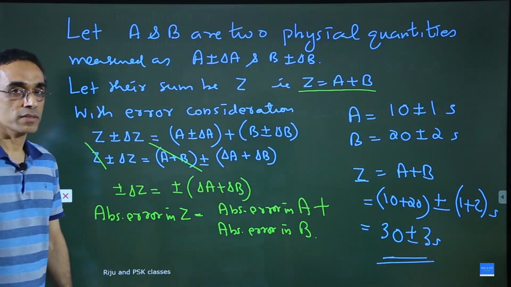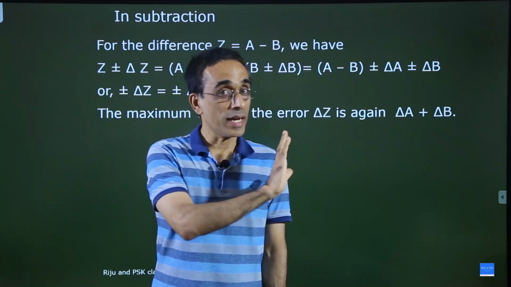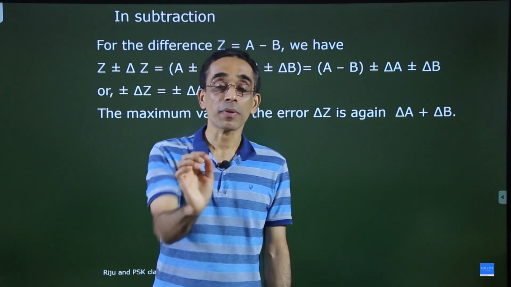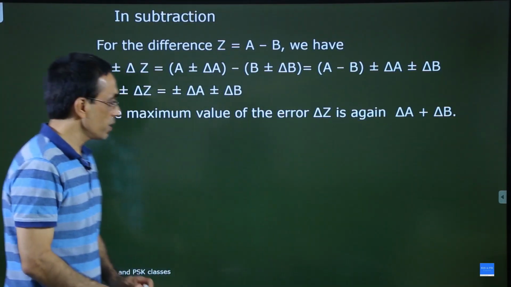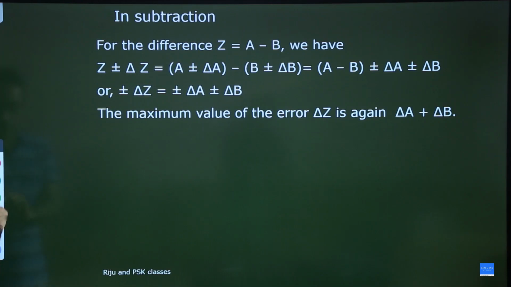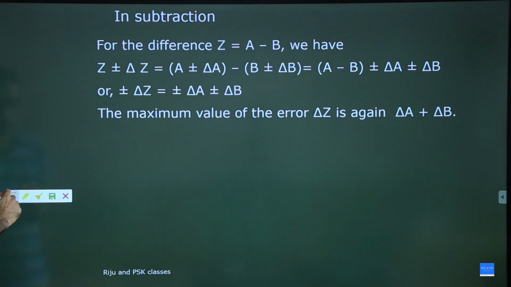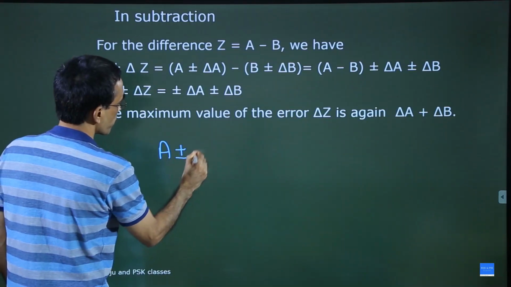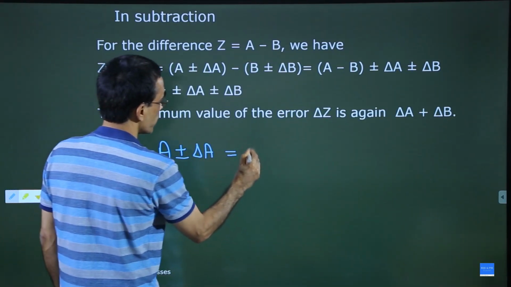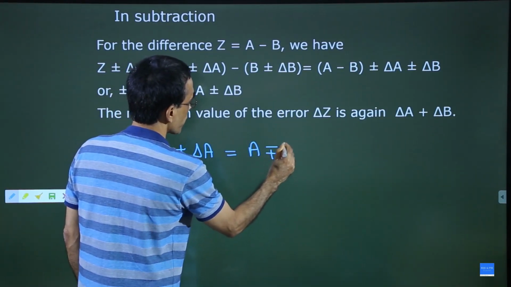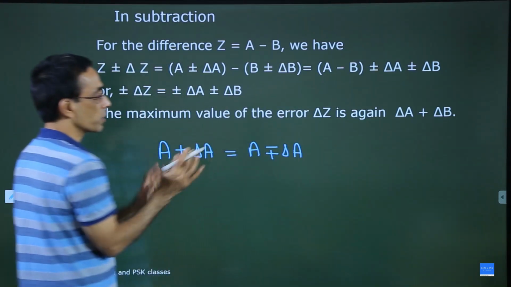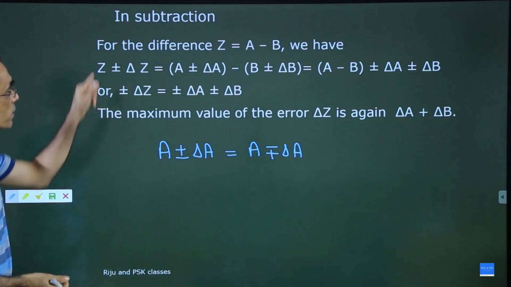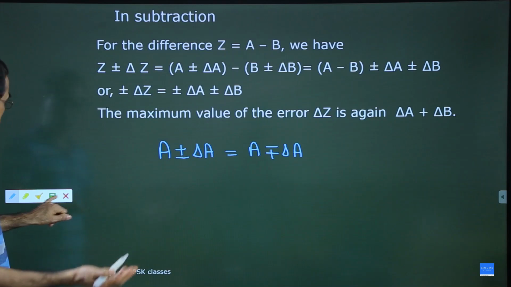I hope it's clear. Now, see, addition we proved. Now subtraction can be a little confusing. For understanding subtraction derivation, I suggest you remember what I told you a bit earlier. I told you that A plus or minus delta A is actually A minus or plus delta A. Both are the same. You need to remember this. If you remember, the derivation will become very, very simple.